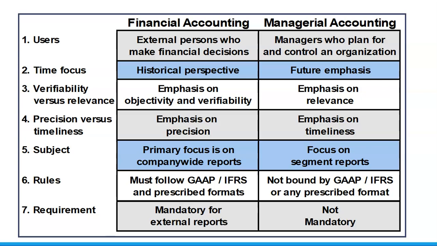What are the rules? In financial accounting, we have to follow very specific rules. We have GAAP, US GAAP, IFRS, that's the International Financial Standards Board. We also have FASB, which is the Financial Accounting Standards Setting Board. We have to follow all of those rules to create the documents that we make for our yearly reports, for our monthly reports, for our quarterly reports. We might also have tax regulations, etc.